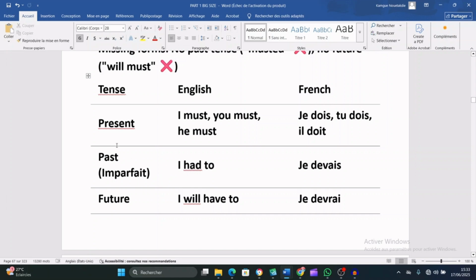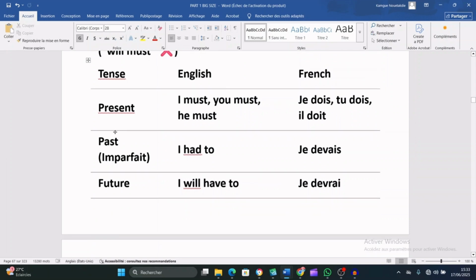In the present tense, what do you say? I must, je dois. You must, tu dois. He must, il doit. Now what about the past tense?